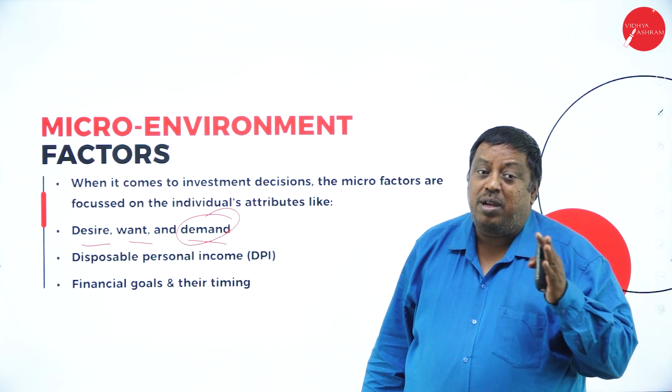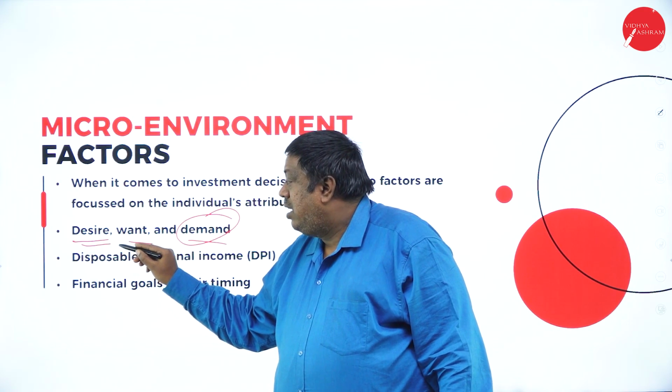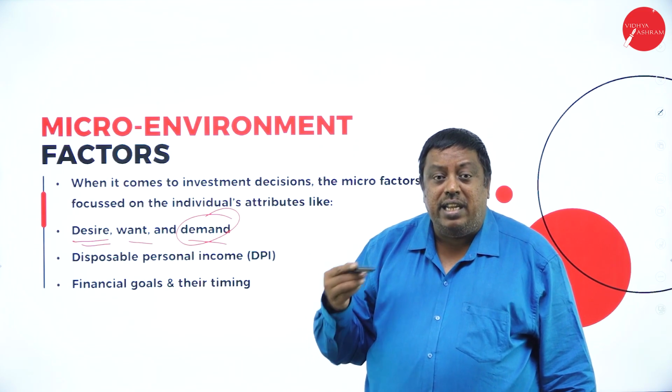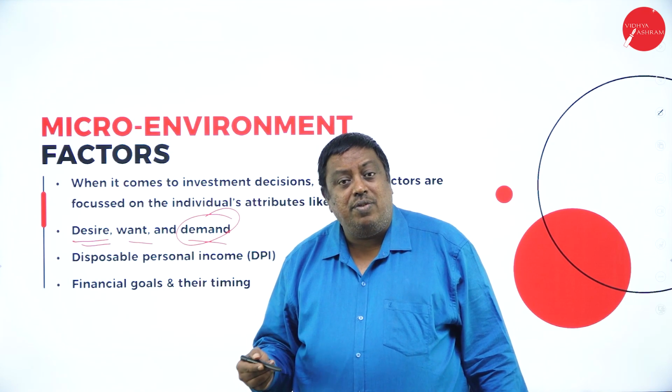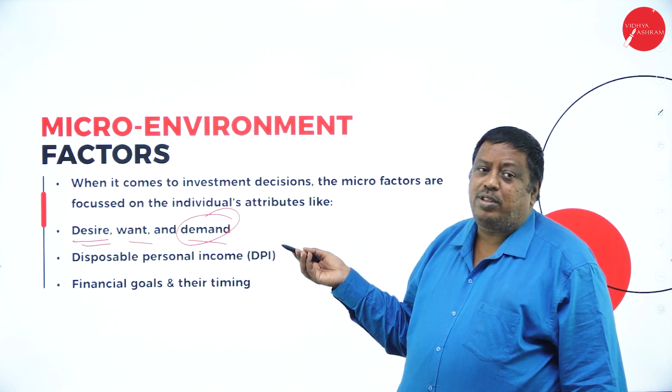So the business people have to think about what the individual's desires are, and what his want is, when it is required by him immediately, and how the demand is made by an individual. Based on these factors, he has to think and produce the product.